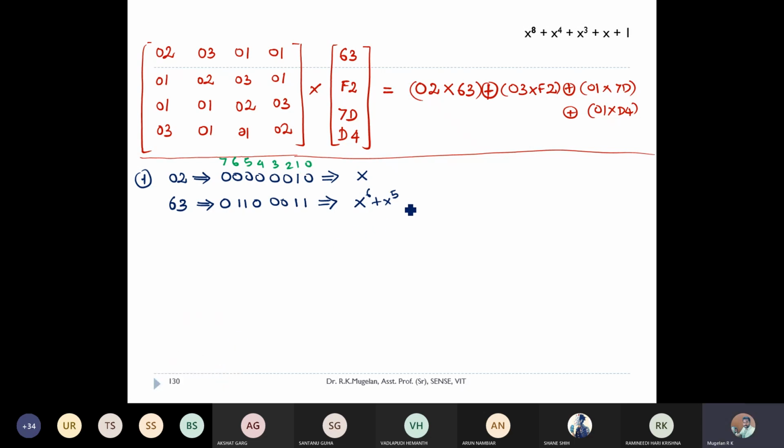So I will be getting x power 6 plus x power 5 plus x power 1 and 0, so x plus 1, right? Now we have to multiply these two, right? If you multiply these two, I'll be getting x power 7 plus x power 6 plus x square plus x. If I convert them into binary, I'll be getting 1, 1.